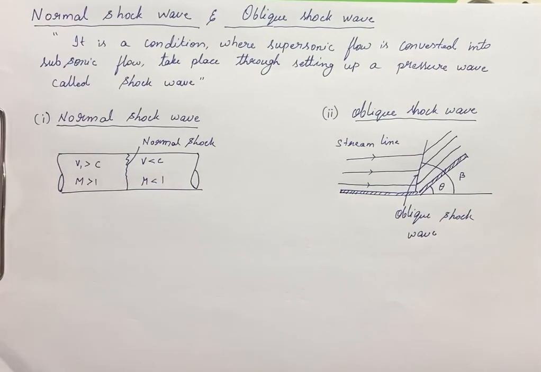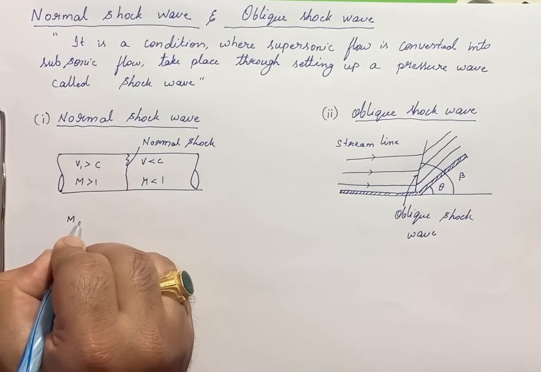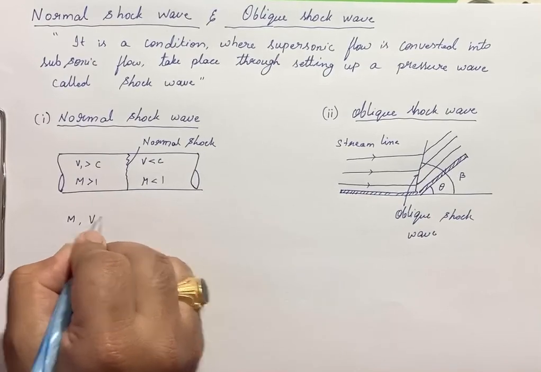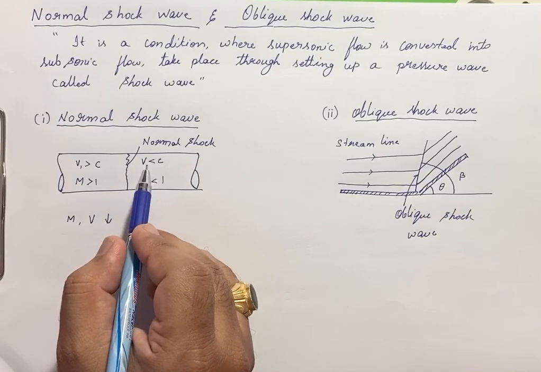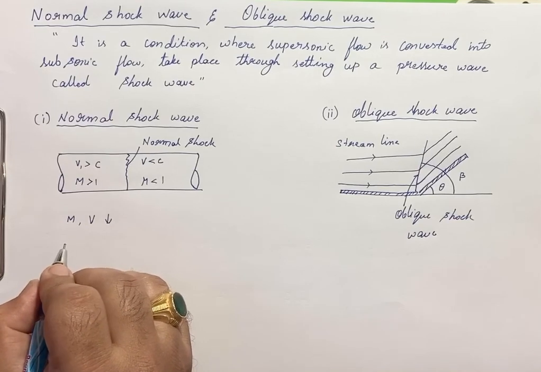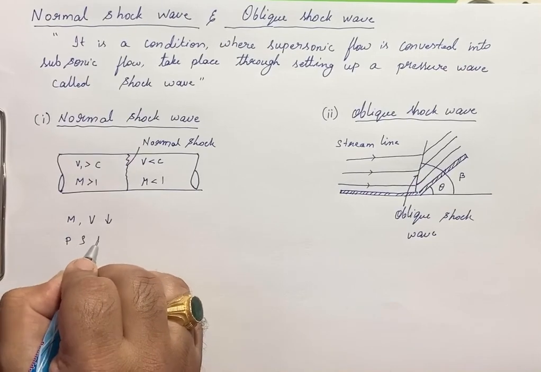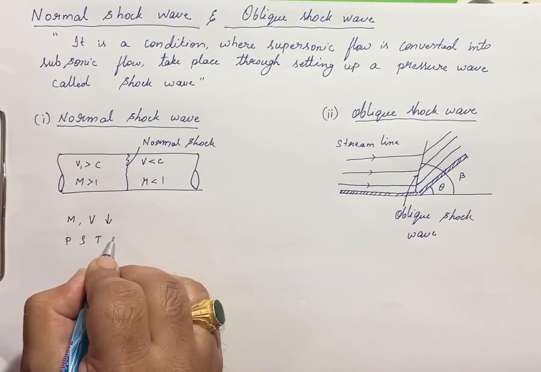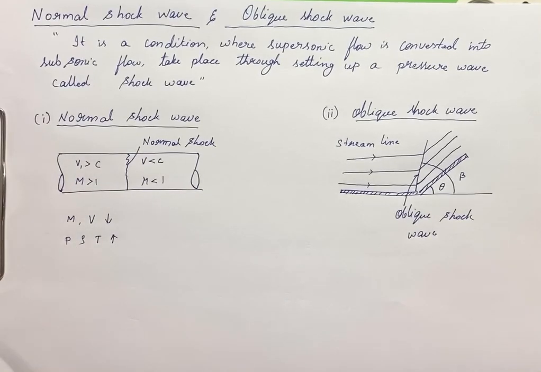Now across the shock wave, the Mach number and the velocity will be dropping, whereas there is a sudden increase in the flow parameters like pressure, density, temperature, enthalpy and other things.